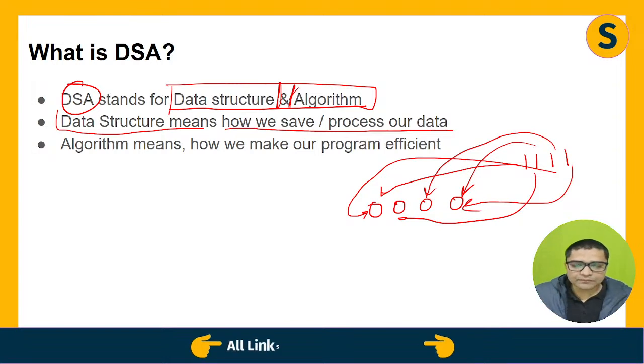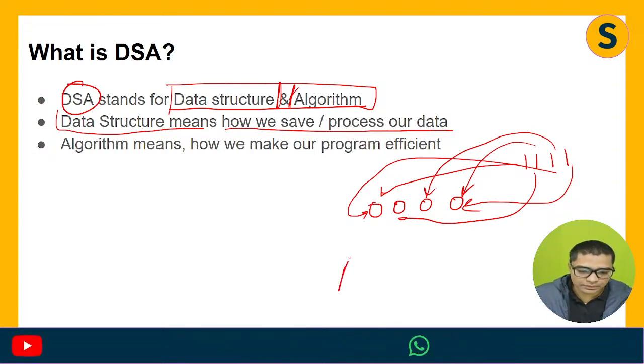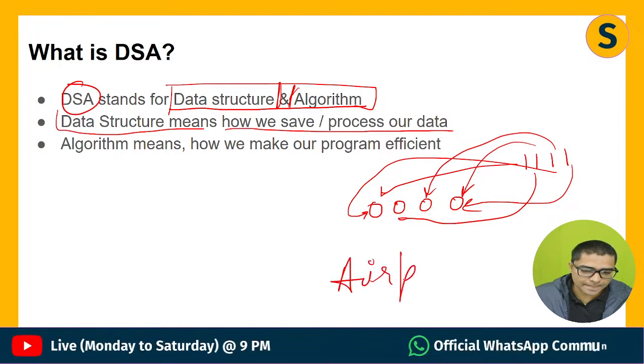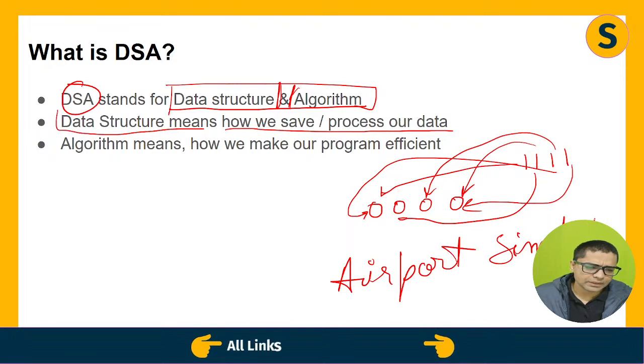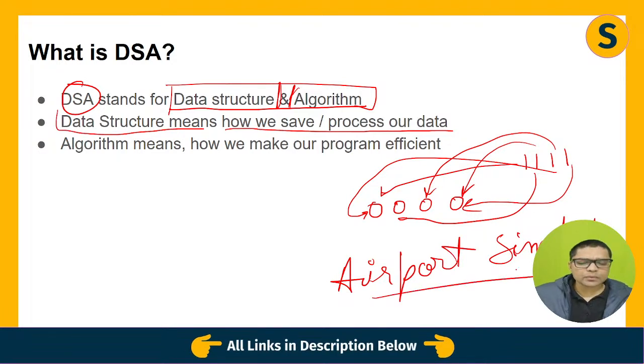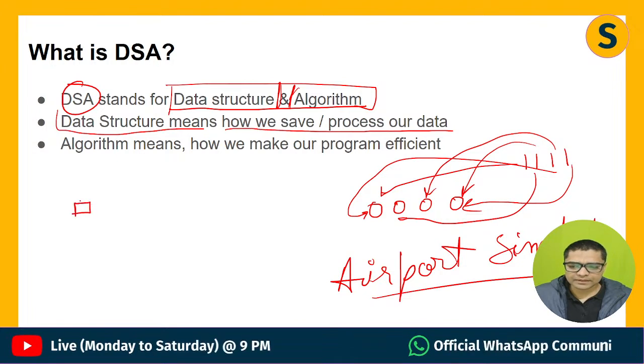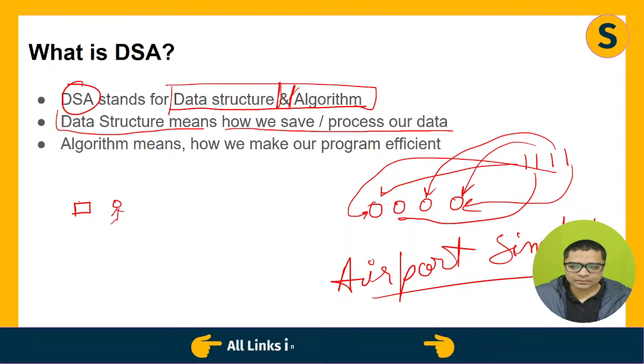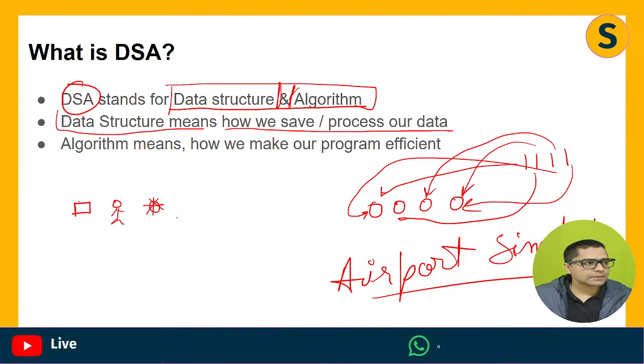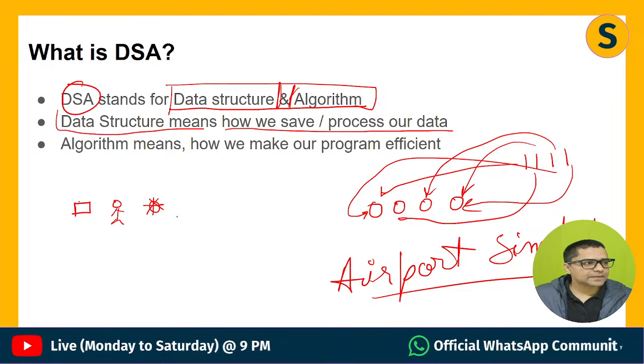If I want to give you a simple example, there is a game on Google Play Store, Airport Simulator. In Airport Simulator, what happens? They have given us a scenario: some vehicles are there for petrol, some are for passengers, and some are for repair. Yeah, so that's the scenario.